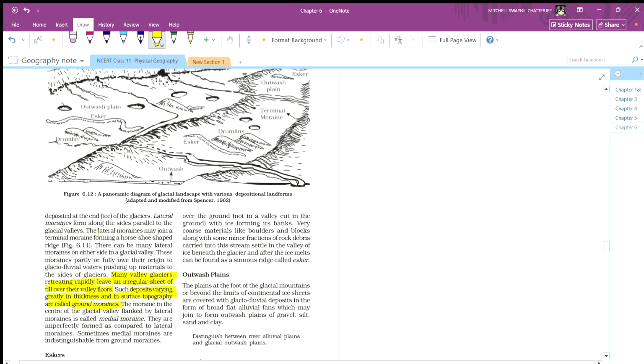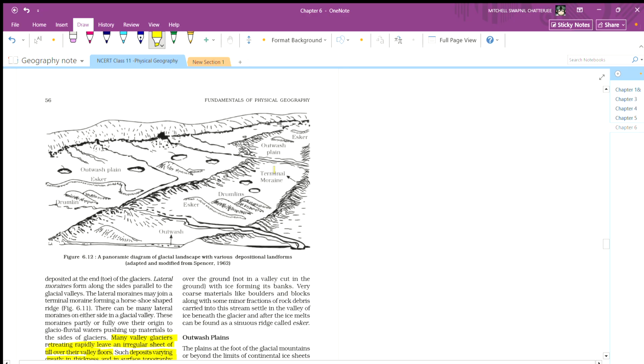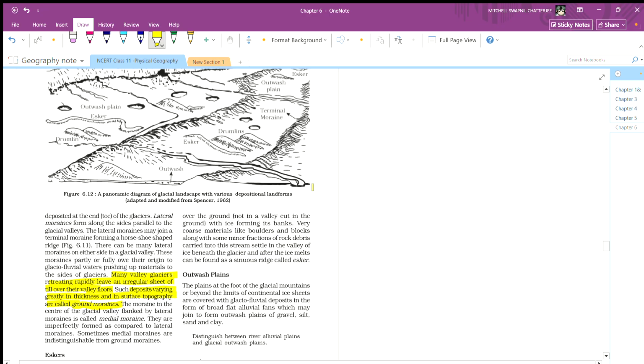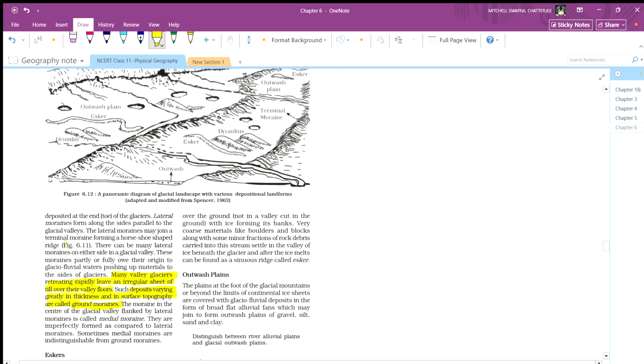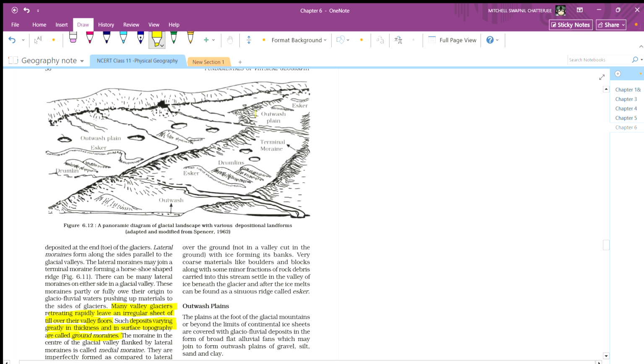Eskers. Okay, these are eskers. These are terminal moraine. Basically, as it said, they are kind of ridges, and the ridges which form shoe-shaped are called terminal moraine. Yes, they are parallel to the glacial valley. These are parallel to the glacial valley.